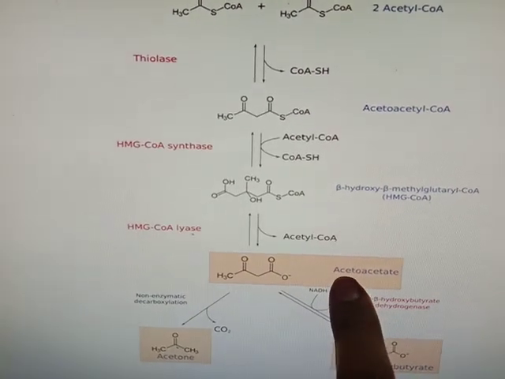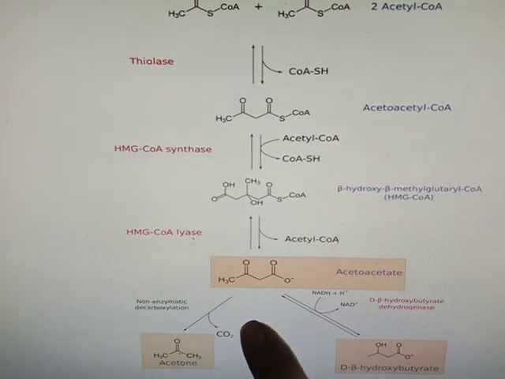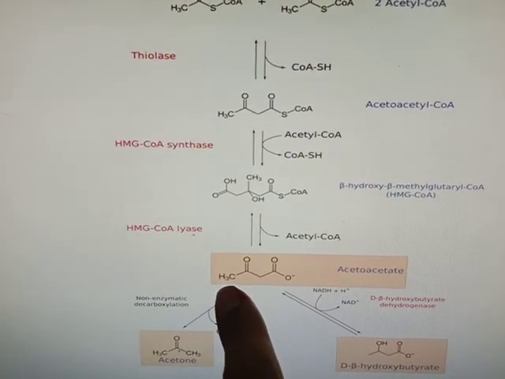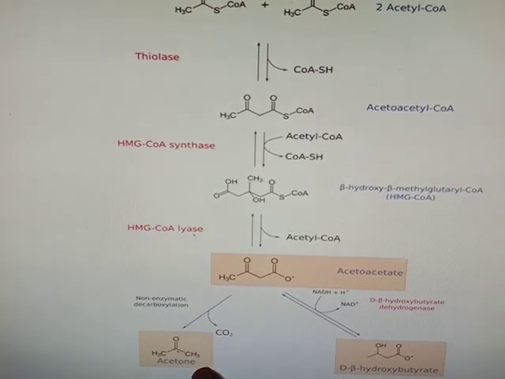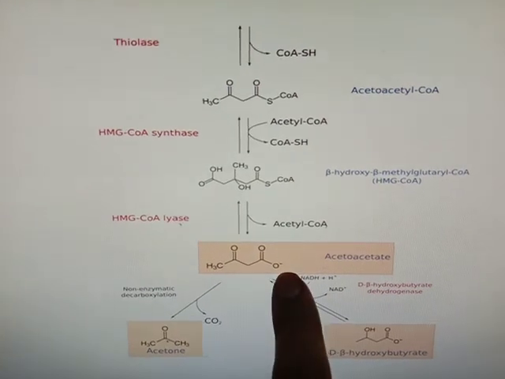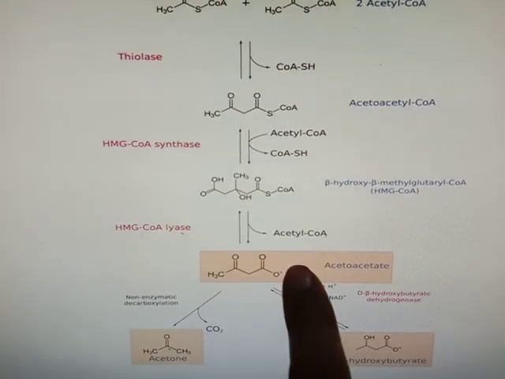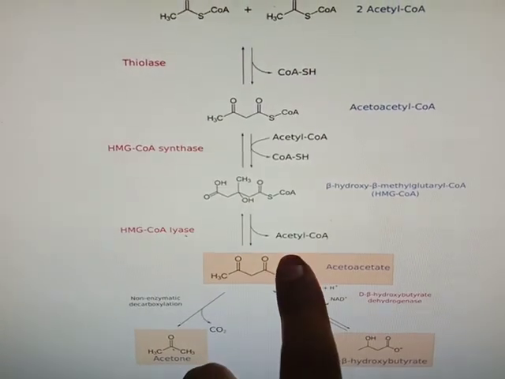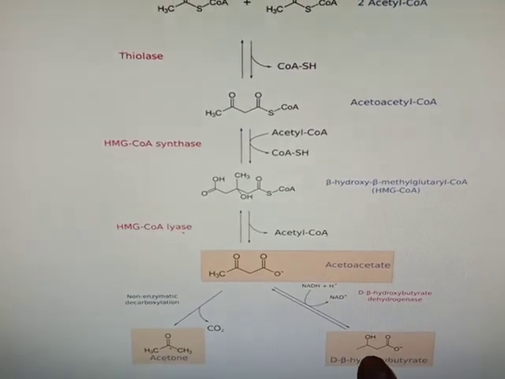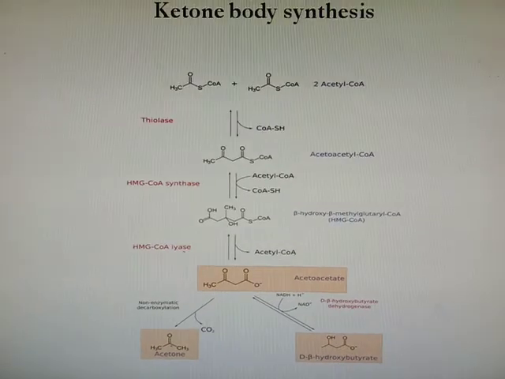This acetoacetate will either undergo spontaneous decarboxylation to form acetone or undergo dehydrogenation to form beta hydroxybutyrate. Means here we are getting all three ketone bodies: acetoacetate, acetone and beta hydroxybutyrate.